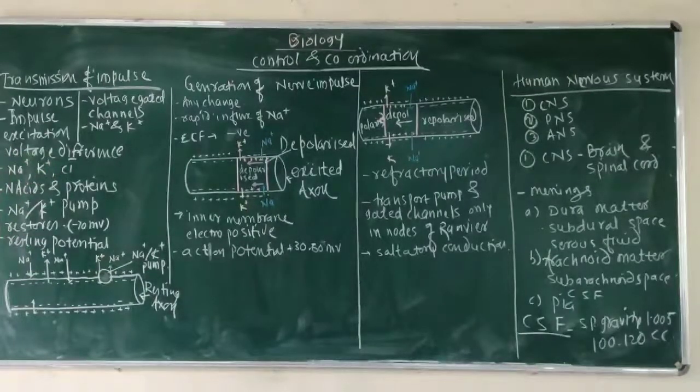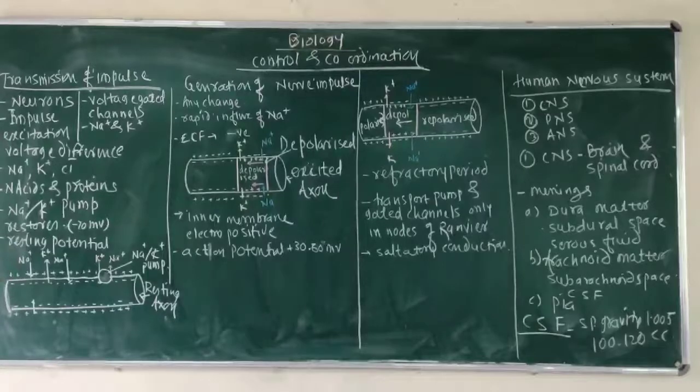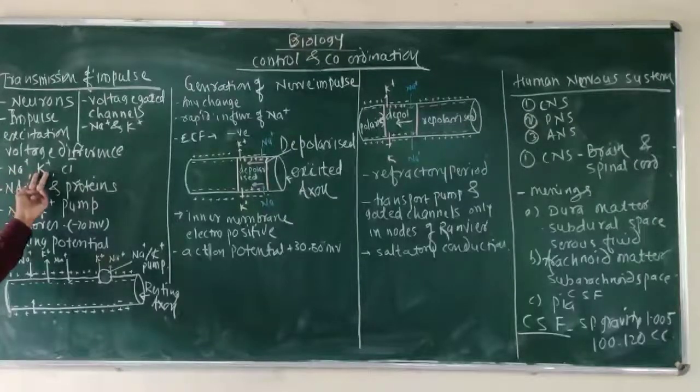Mostly the substances and their amounts are roughly equal. That means the number of ions is equal, but there is a slight difference. Outside the cell, the nerve fiber, the number of sodium ions is more. Inside the cell, the axon fiber, the number of potassium ions is more.